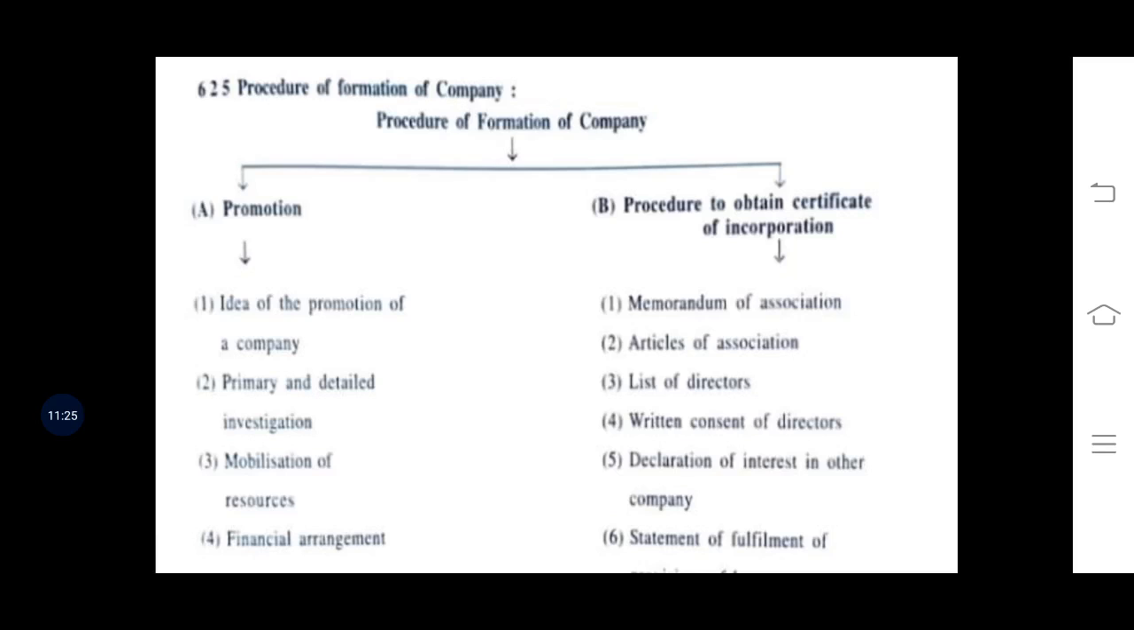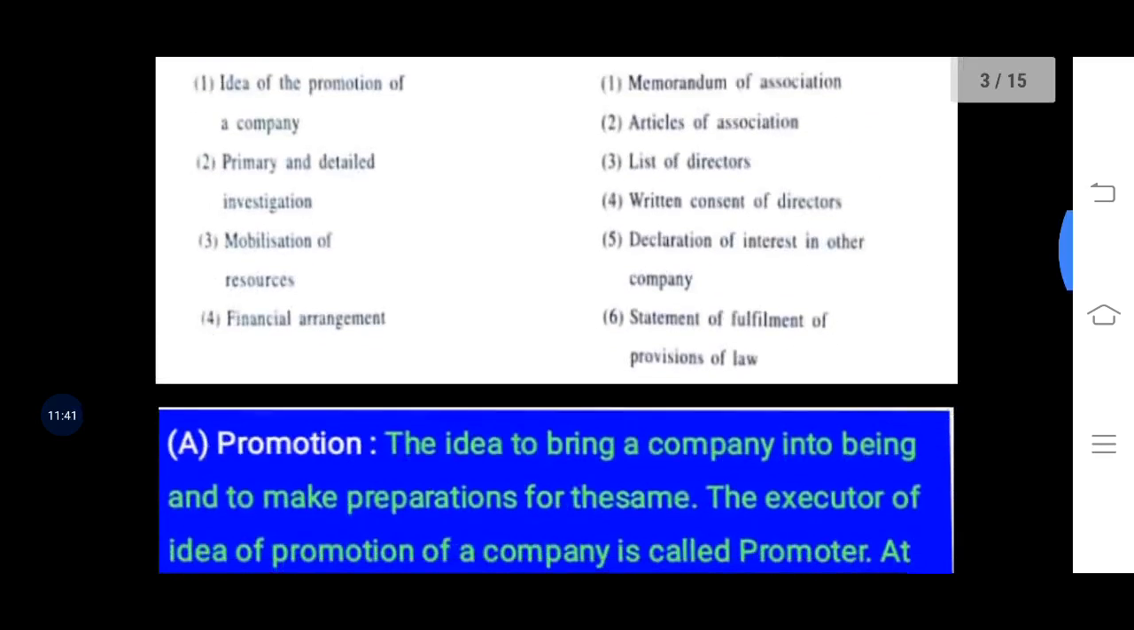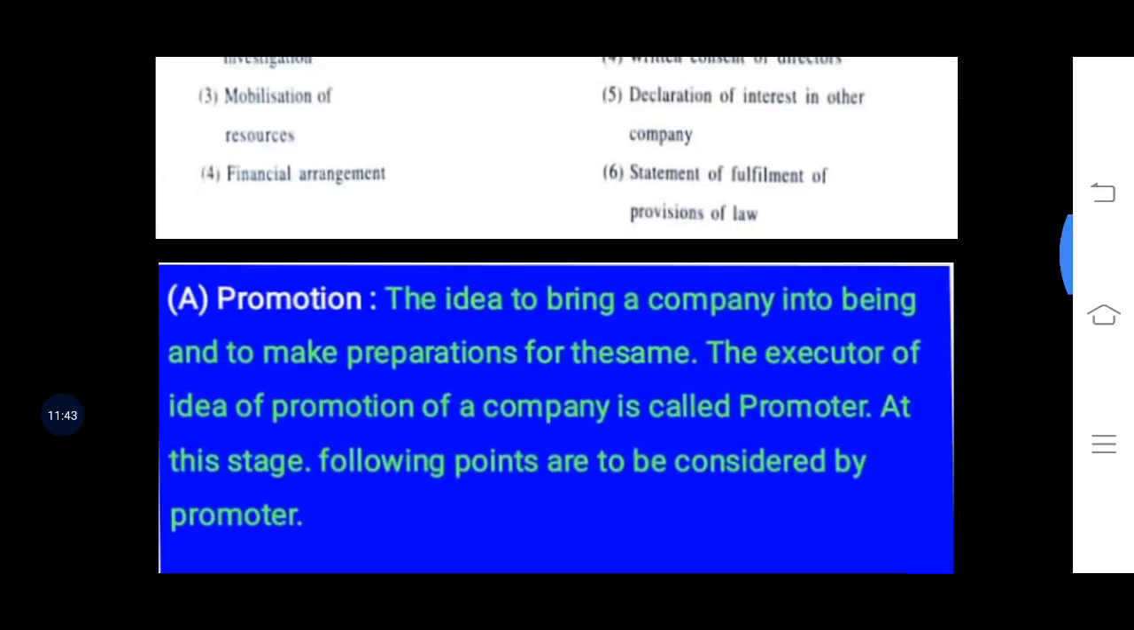That is done, in which they will have to form needed documents such as Memorandum of Association, Articles of Association, List of Directors, Written Consent of Directors, Declaration of Interest in other company, and Statement of Fulfillment of Provisions of Law. So in this way they will have to submit all these required documents to the Registrar office.